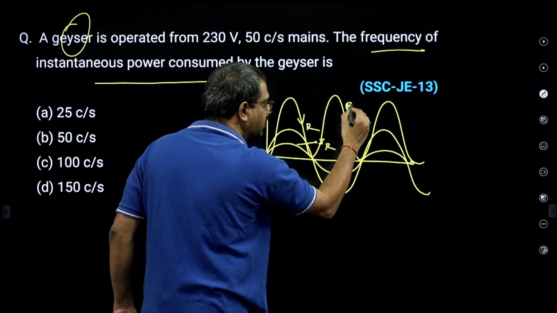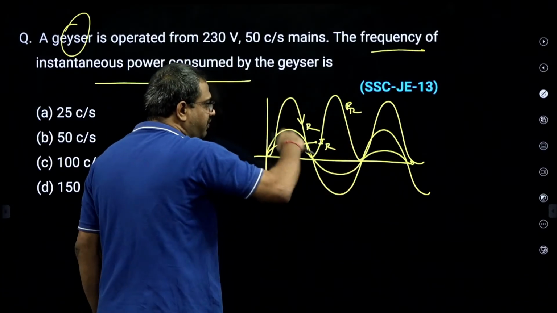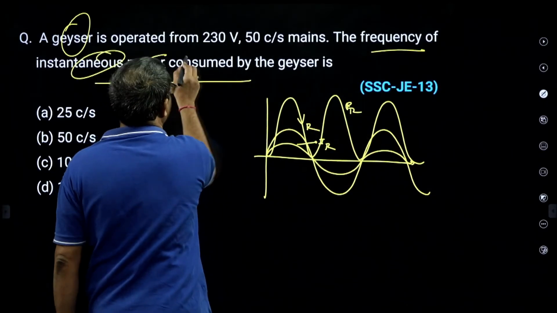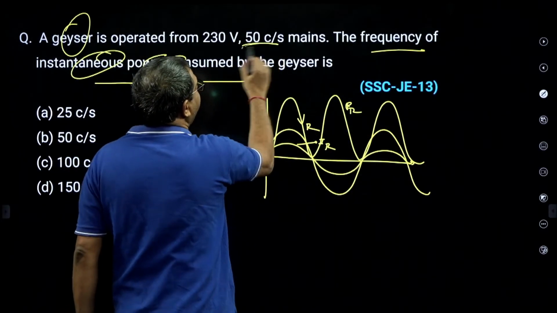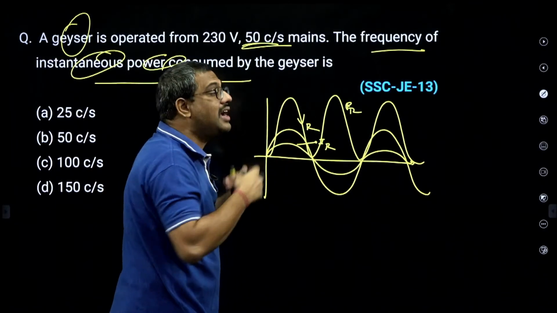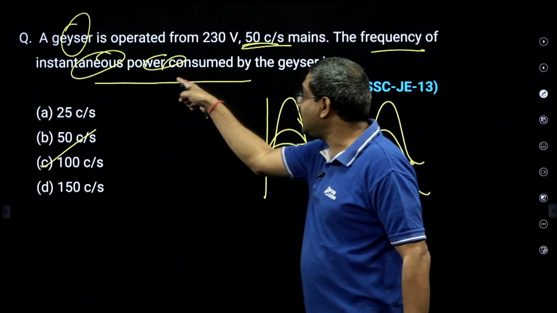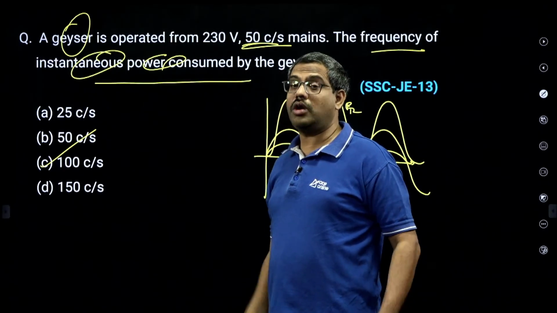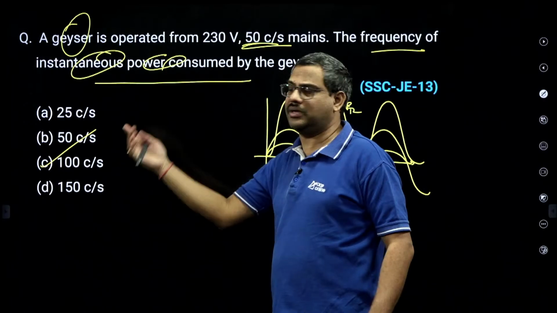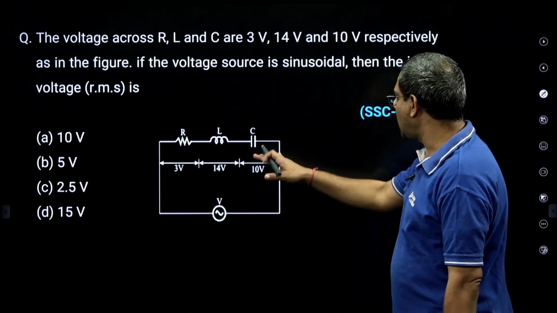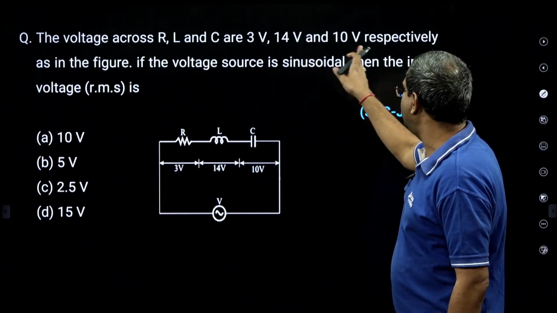So this is the power function. Power frequency, the instantaneous power frequency, is double the supply frequency. Supply is 50 cycles, so instantaneous power will be 100 cycles per second. Be careful, because he is asking instantaneous power, not power system frequency. Instantaneous power is double.